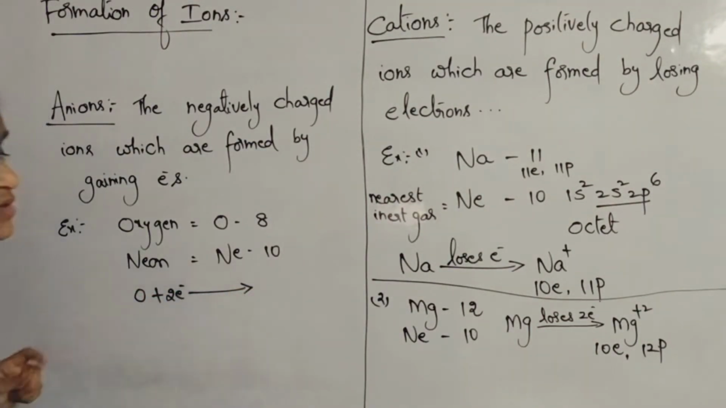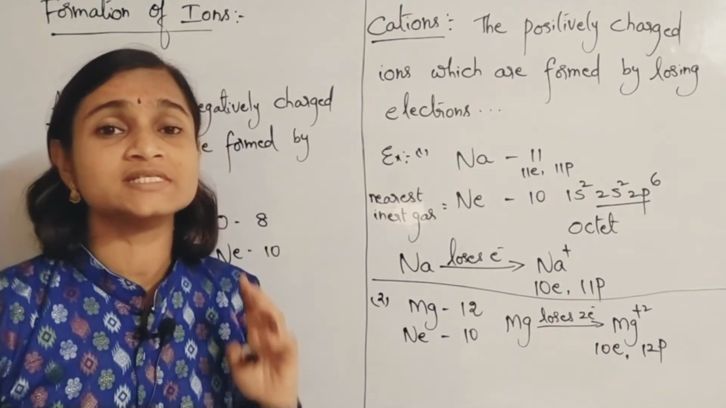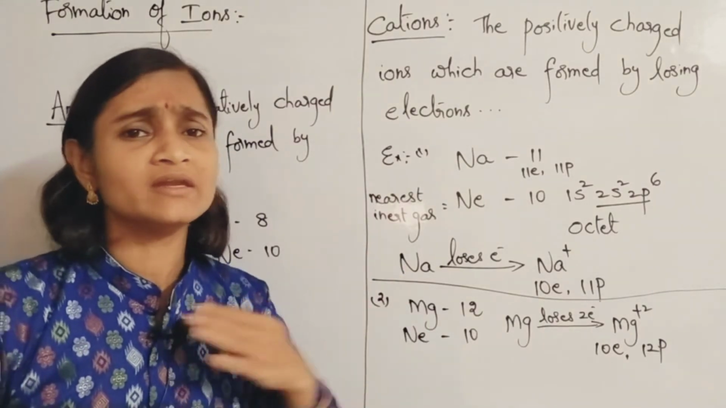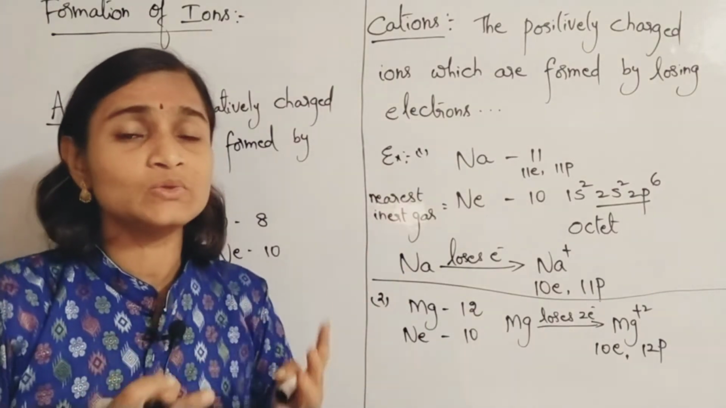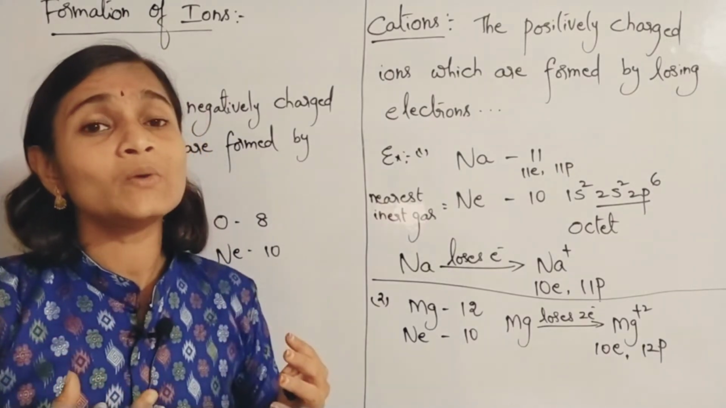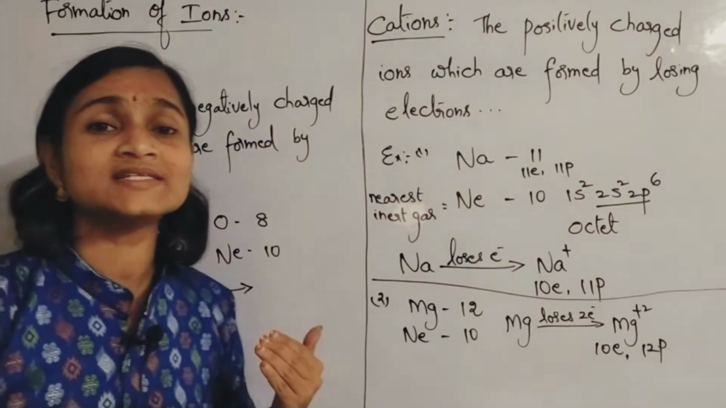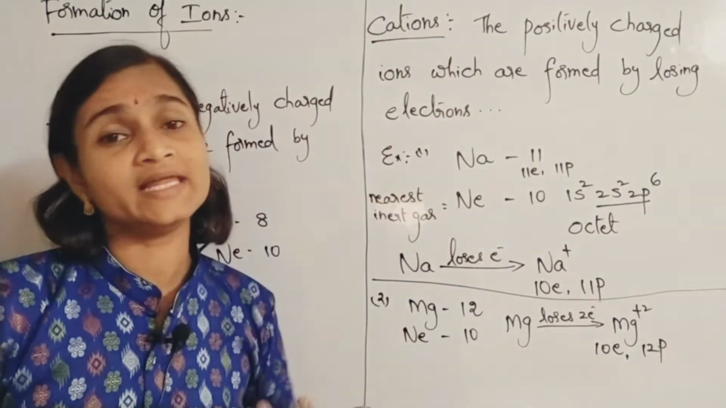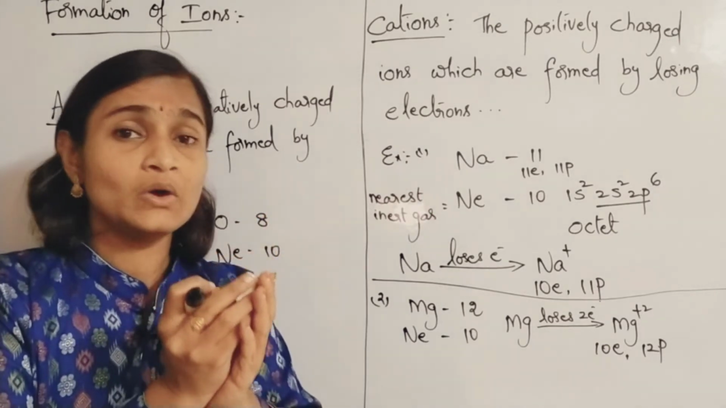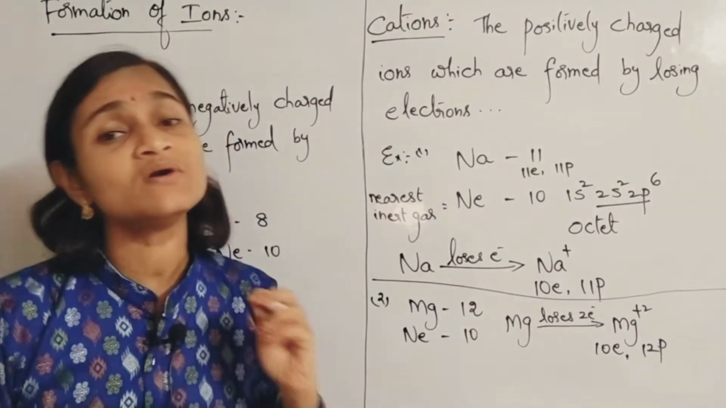It is not from neon. Please understand carefully. Most of the children get confused, thinking they will gain from the nearest inert gas. No, inert gases never lose or gain electrons. They are already stable. The other elements, other than inert gases, acquire stability from the elements approaching them. In that way only, compound formation also takes place.